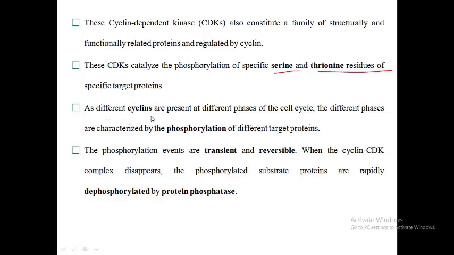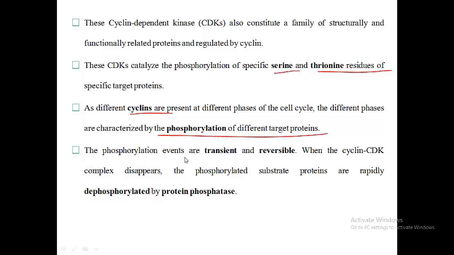As different cyclins are present at different phases of the cell cycle, the different phases are characterized by the phosphorylation of different target proteins.